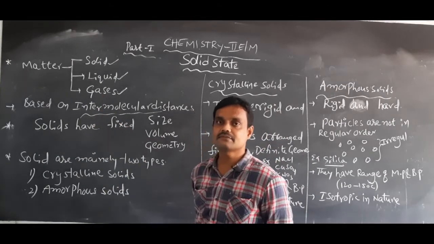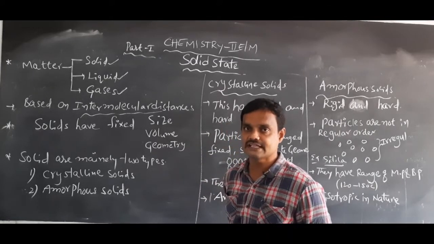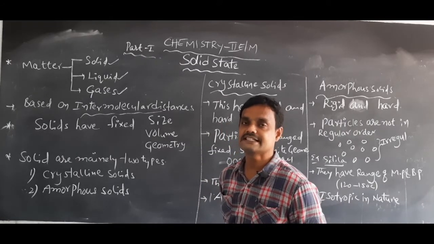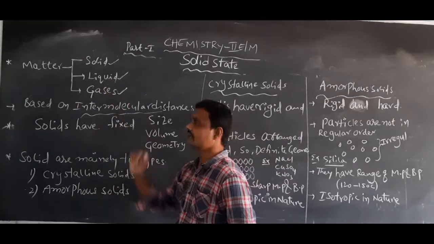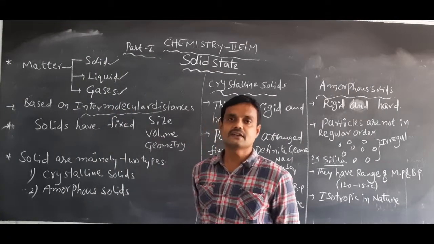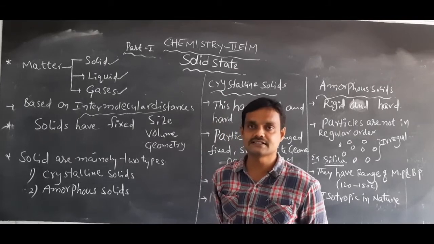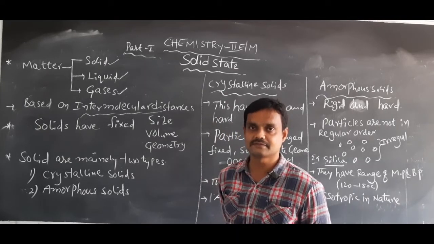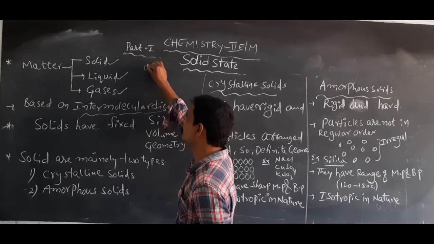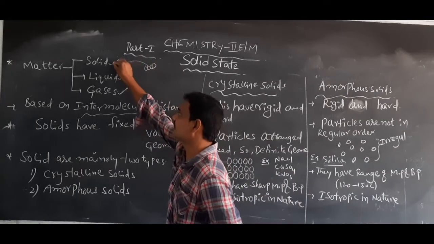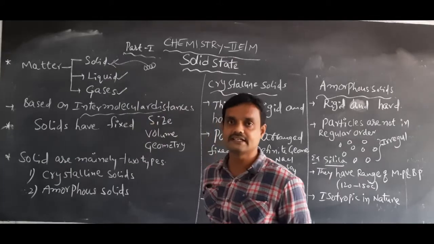If a smaller distance is present between the atoms, that is treated as a liquid. If the atoms are close to each other, then these are treated as solids.